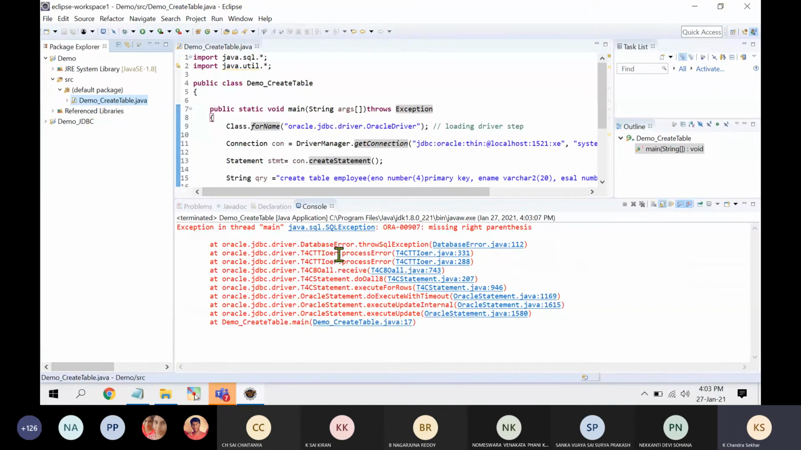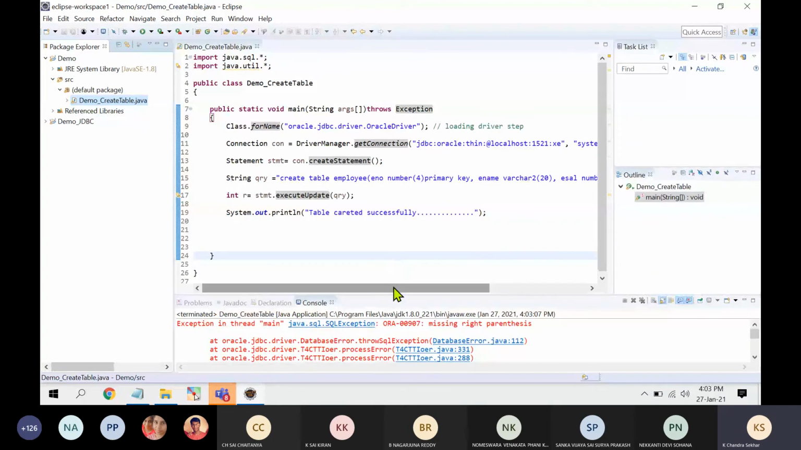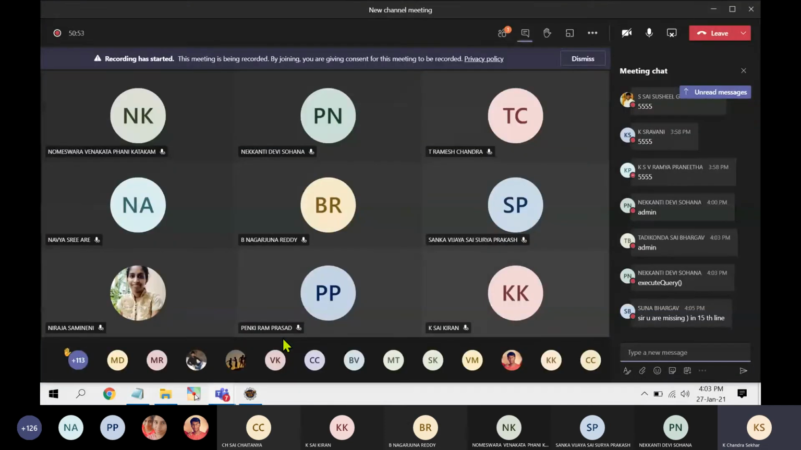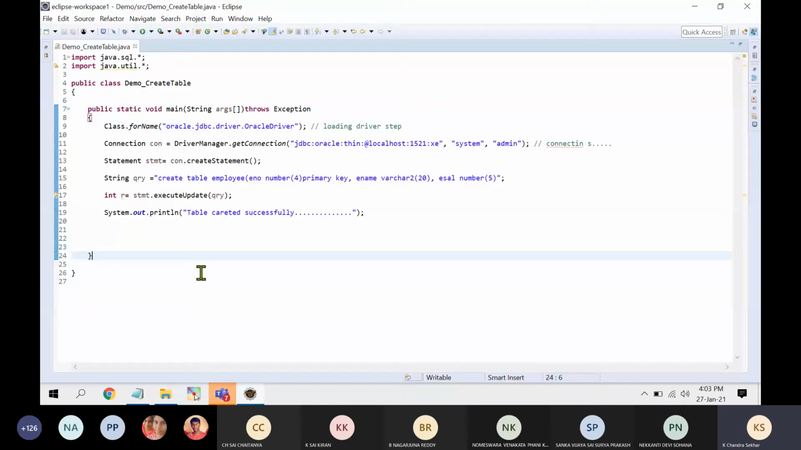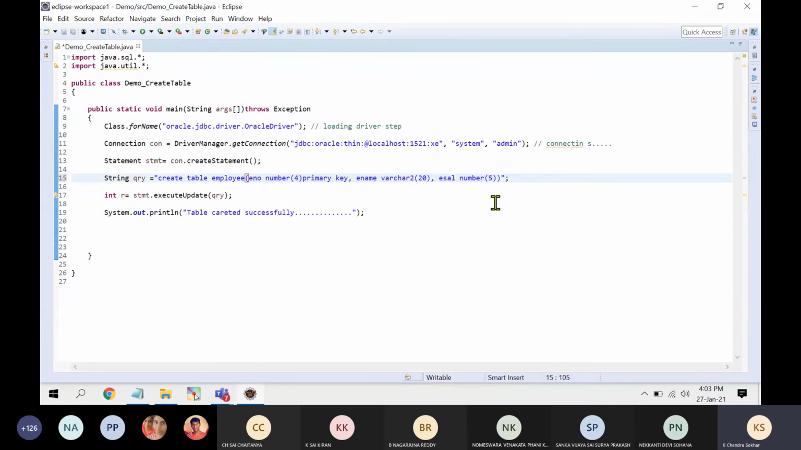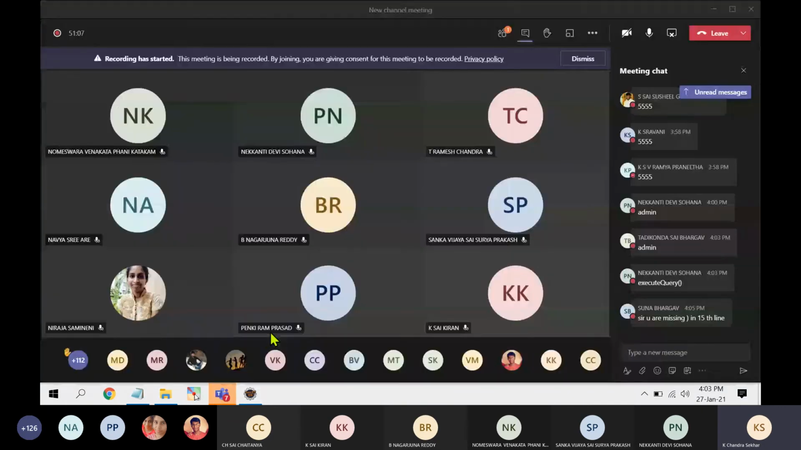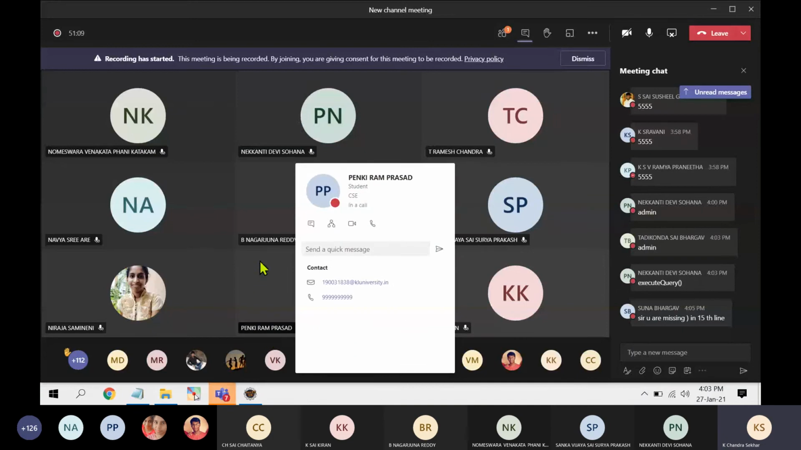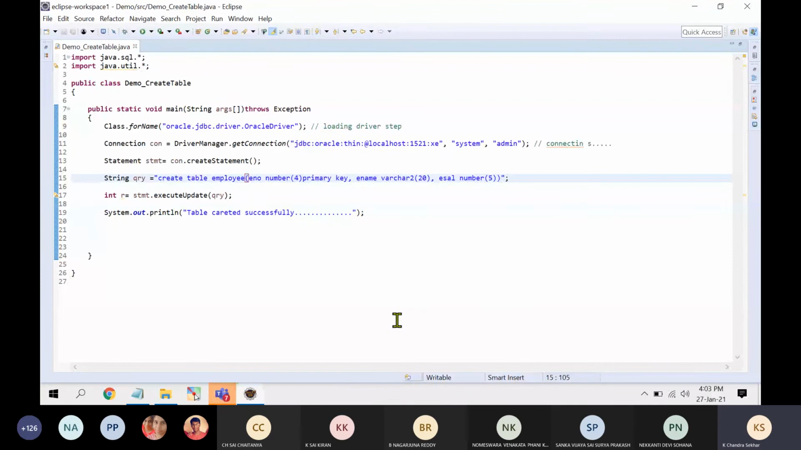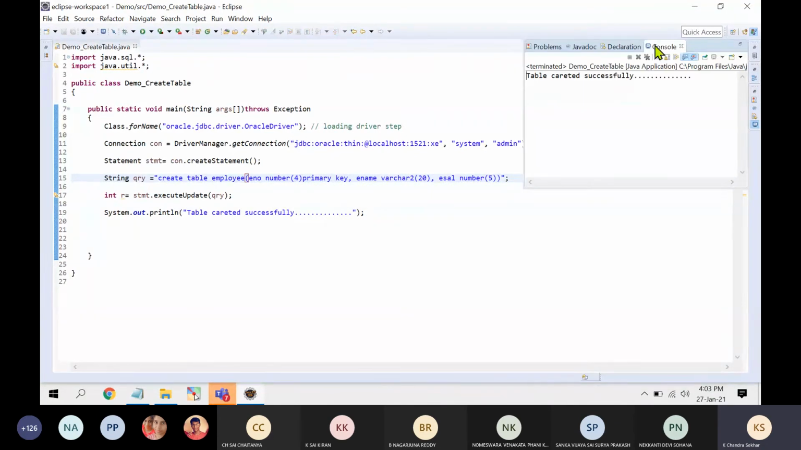Missing parenthesis. Where is it missing? Somewhere it is showing missing parenthesis. Anybody respond? 15th line, missing parenthesis. Yes, correct. You are creating table employee in the parameters, and after that something went wrong in the query. So missing parenthesis, correct. Bhargav, yes, correct. So right click and run as Java application. So this is the output.